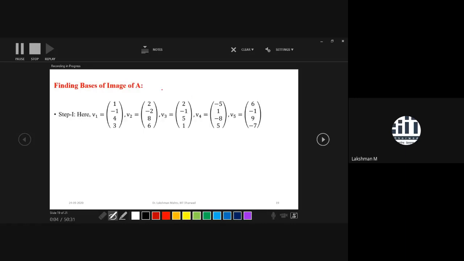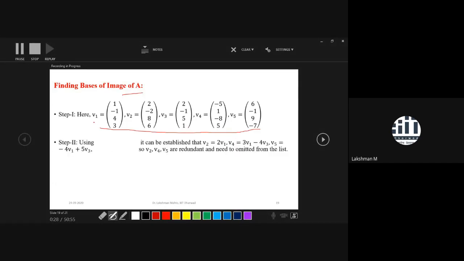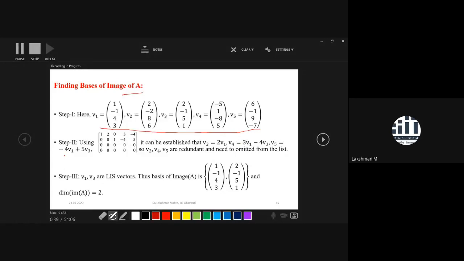Similarly, if you want to find the image of A, again do the listing process. I have always given the same approach, in a similar fashion, through which you can find the image of a given transformation, the kernel of a given transformation, or a basis of a given subspace. I made a unified approach so that you won't face any problem. So here you do listing. After listing, try to identify which ones are redundant. Clearly V2, V4, and V5 are redundant in this matrix. This comes just through inspection; you don't have to apply the Gaussian elimination method.